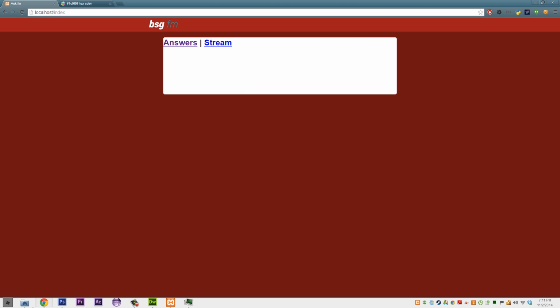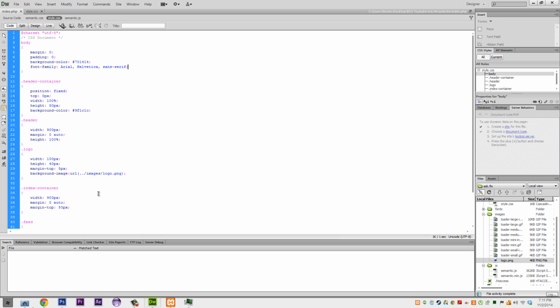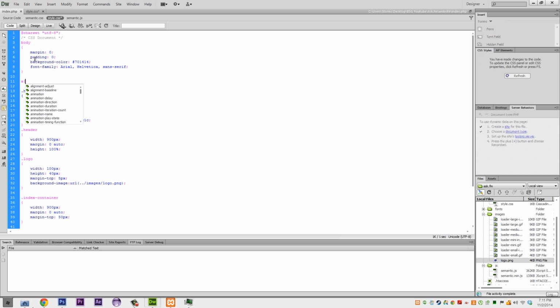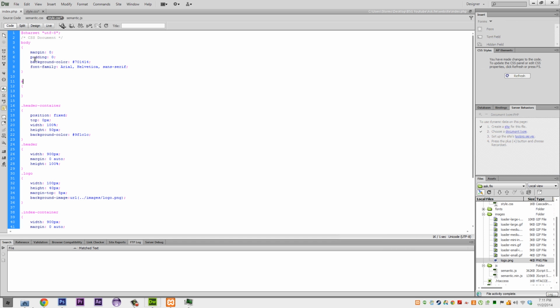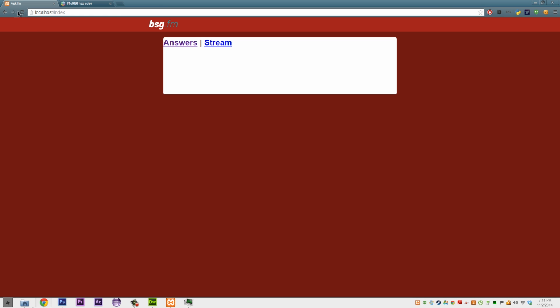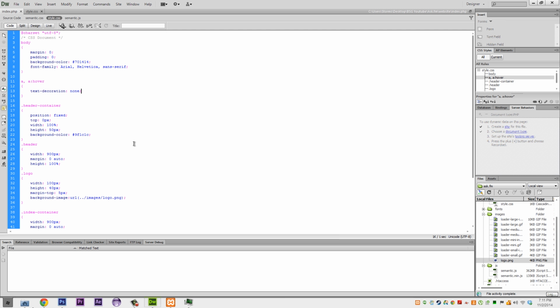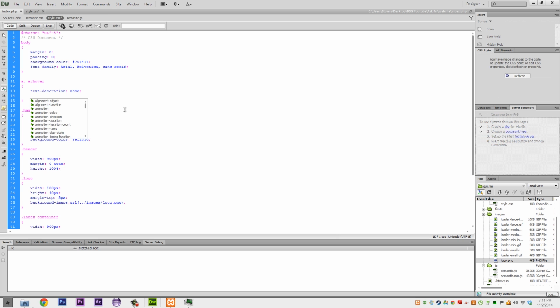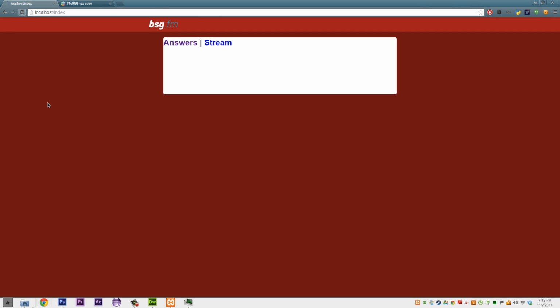What we want to do next is, with our A, we want to go into A, and then also do a comma, A hover, and we just want to do text decoration none. And what that's going to do is it's going to remove our underline. And we also want to do just color #000. There we go.